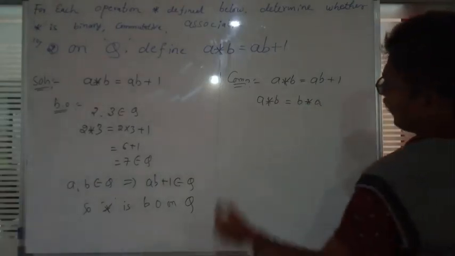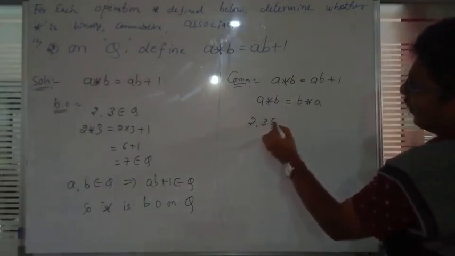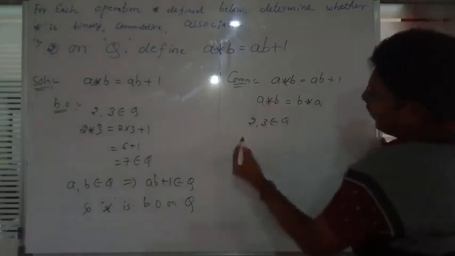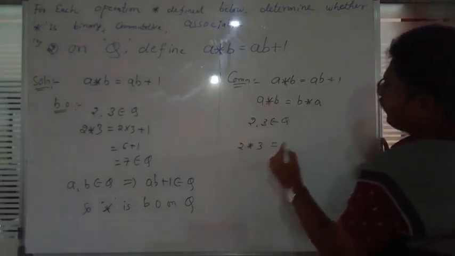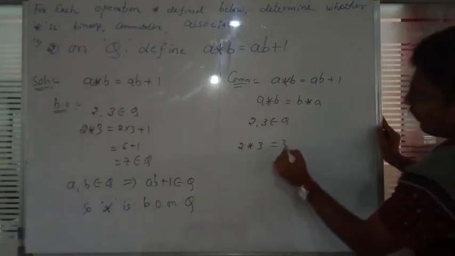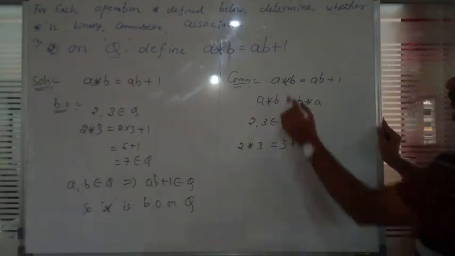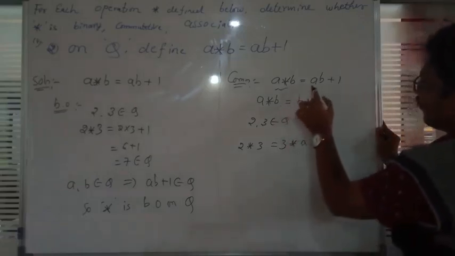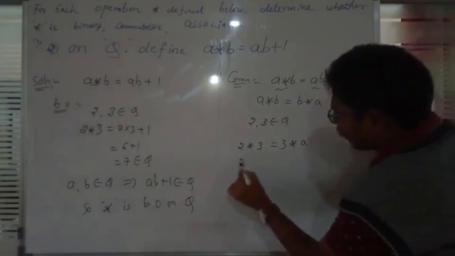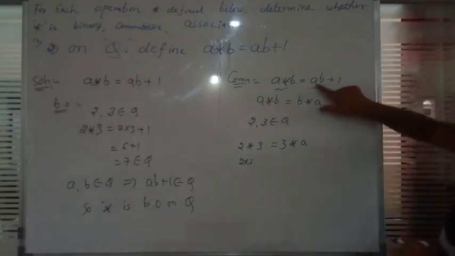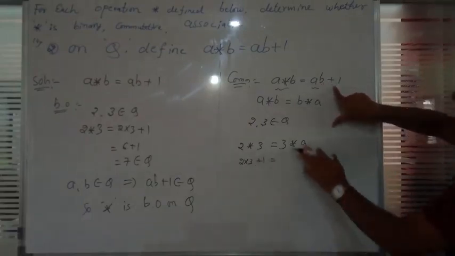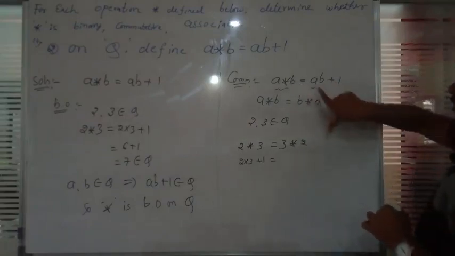So once again we will take two numbers, 2 and 3, belonging to the rational numbers. In the placement of a and b, we will keep those two numbers. 2 star 3 is 2 into 3 plus 1, since a star b is ab plus 1. Now 3 star 2.